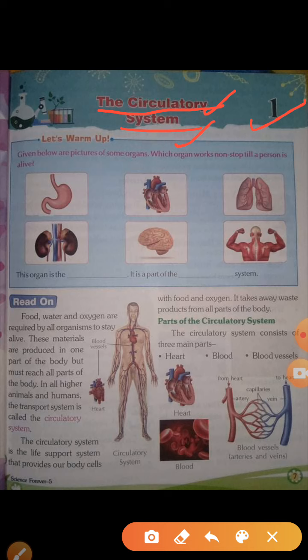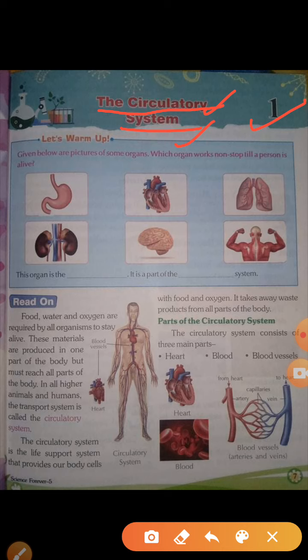So, in our body, we need a system to transport some things like food, oxygen, all the things we need to transport, meaning to move from one place to another. That is called the transport system, and that transport system is the circulatory system. This I will explain to you in detail in this chapter.